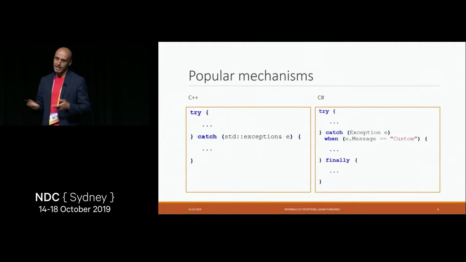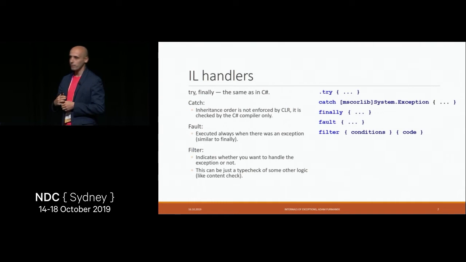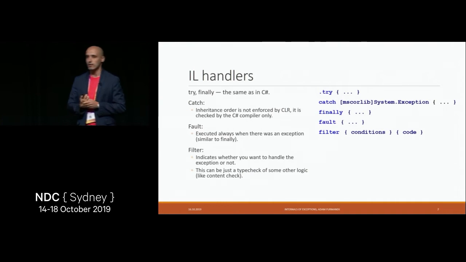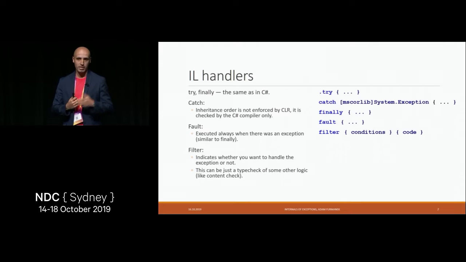Apart from that, catch is very similar to C# syntax, so you can see that we do specify some exceptions. So more or less very similar, nothing surprising here. But if we start going down, and if we take a look at, for instance, IL handlers in intermediate language, what we can see is C# has almost everything from the IL language.